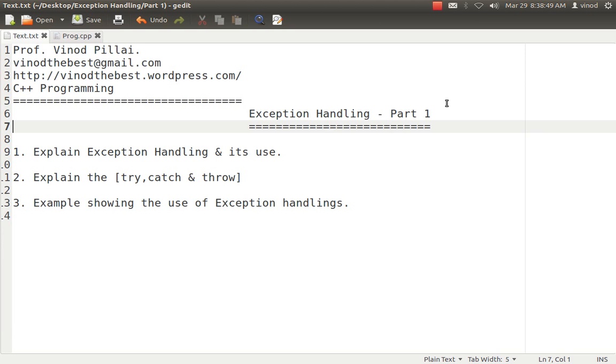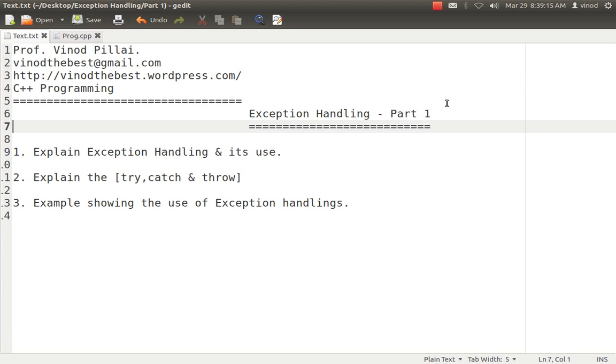If that is a scenario, then all those codes you expect to generate an error should be written in the try block. That is the first thing. If some error has occurred, then you want to take necessary steps. So you want to jump from that location to take necessary steps if such an error has occurred, instead of staying there. That can be done with the help of the keyword throw.